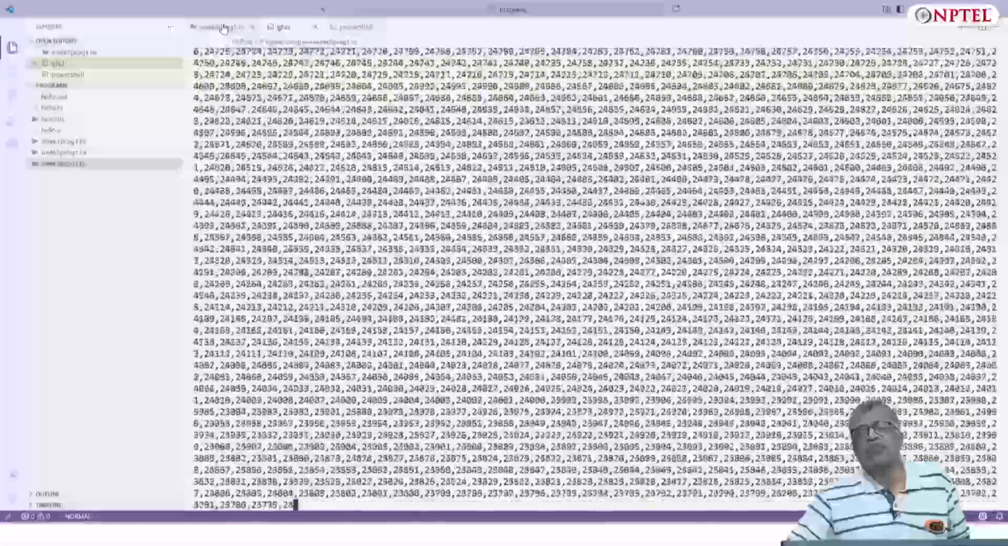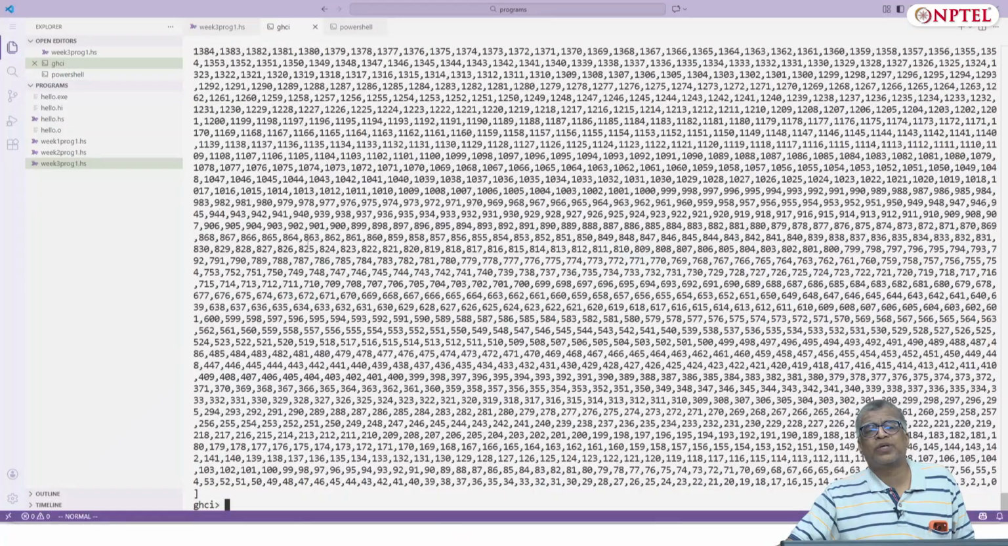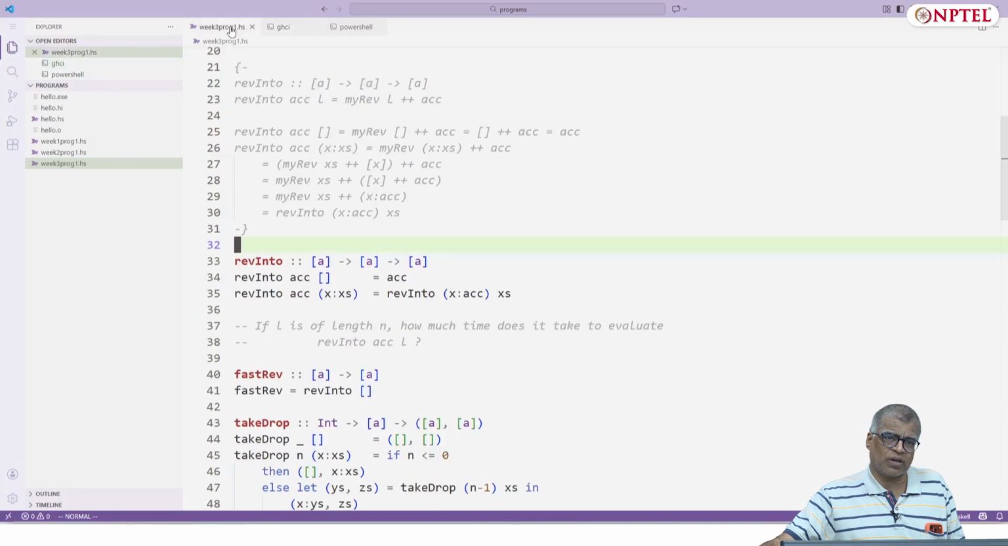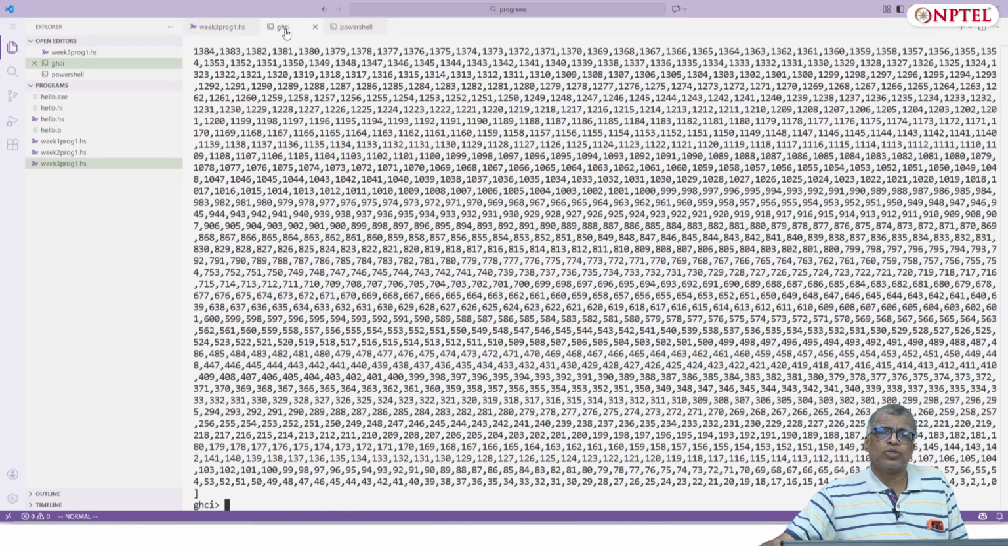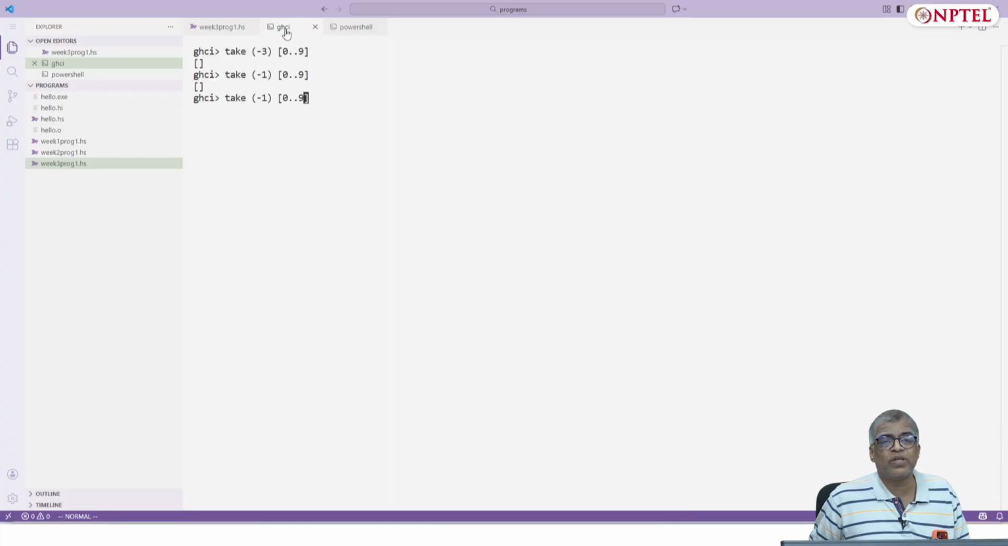There are ways in GHCI where you can add some options so that after every command you will get a report of how much time, how much space was consumed, etc. I would advise you to refer to the GHCI manual for all that. Okay, so this was about reverse, etc. We looked at take and drop and so on. Just to tell you, take of -3 of 0 to 9 should actually give the empty list, right? So we'll take of -1. So we'll take of 0.